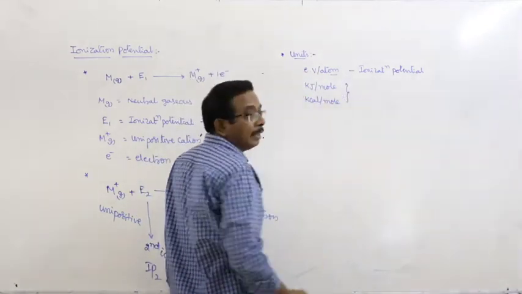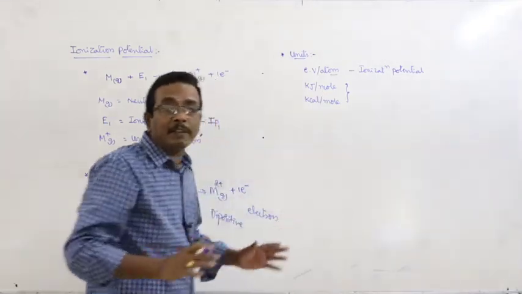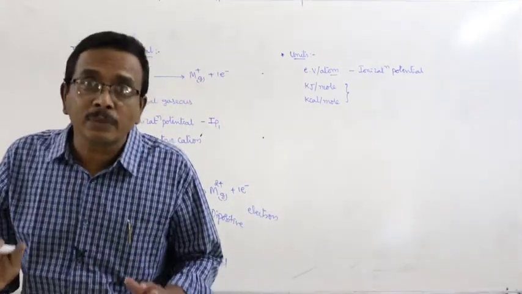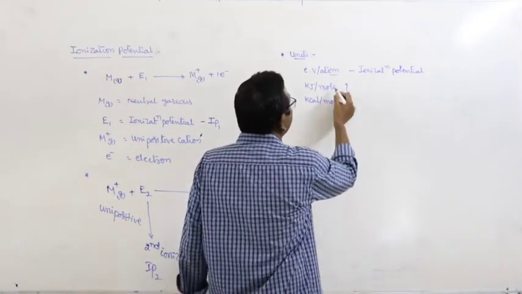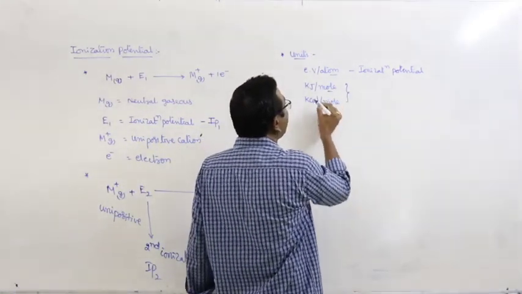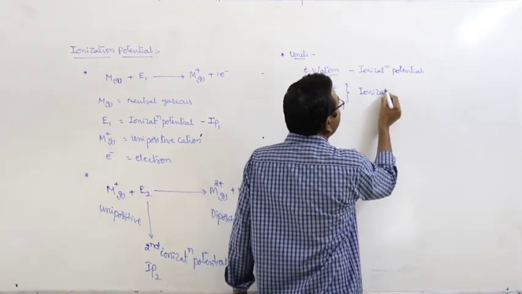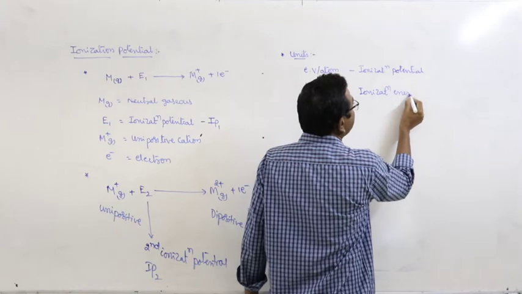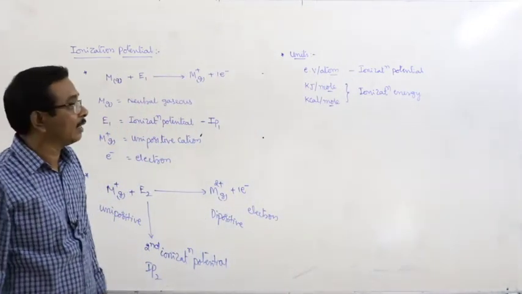And if that is concerned with 1 mole, means the energy required to remove electrons from the 1 mole of neutral atoms, then that is expressed in terms of kilocalories or kilojoules, and that is represented as ionization energy. This is the difference between ionization potential and energy.